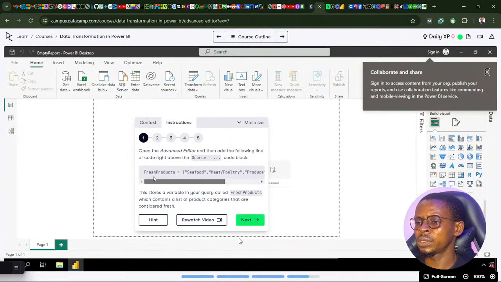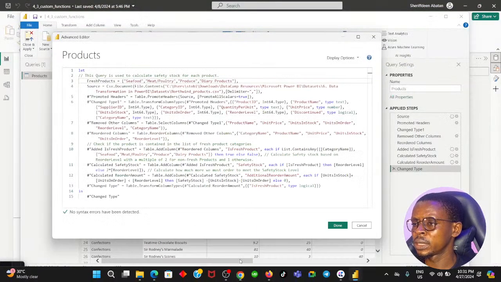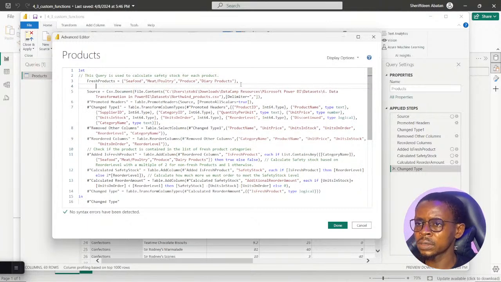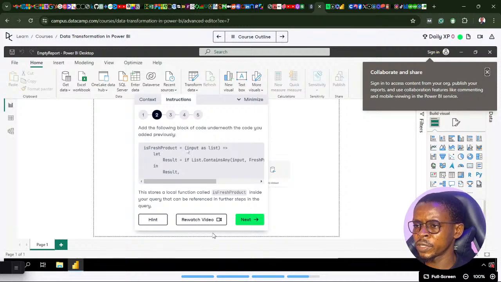It says this little code that we just typed there stores a variable in your query called fresh products, which contains a list of product categories that are considered fresh. If I continue, add the following block of code underneath the code you added previously. So I add this block of code also underneath this code here, which is quite interesting. Going back to the code, it's is fresh product equals to input as list.